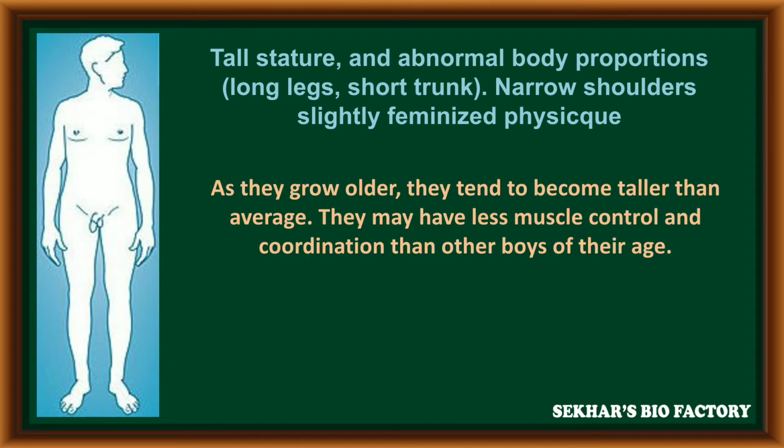As they grow older, they tend to become taller than average. They may have less muscle control and coordination than other boys of their age.